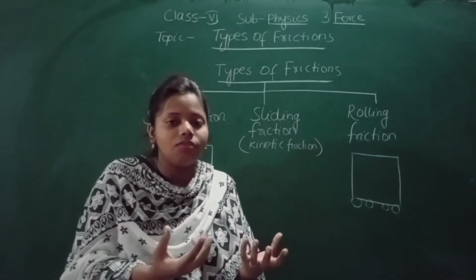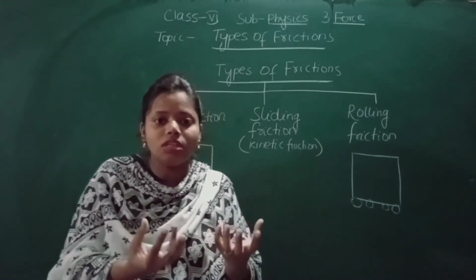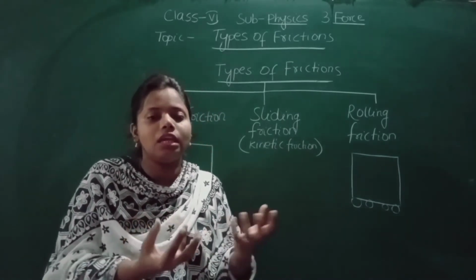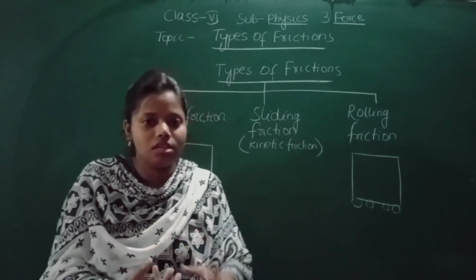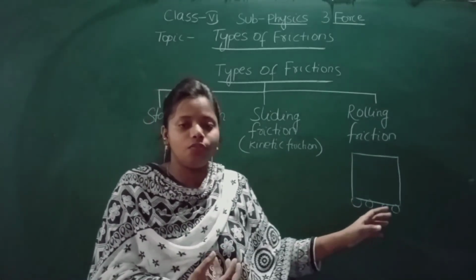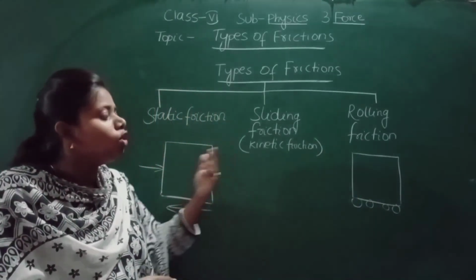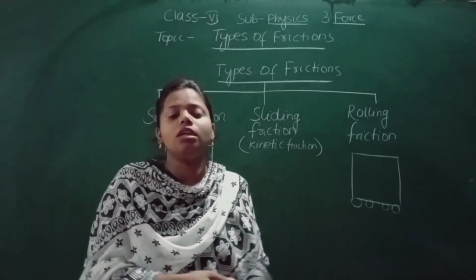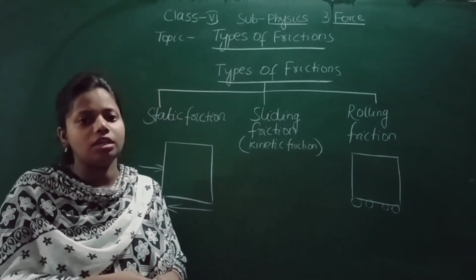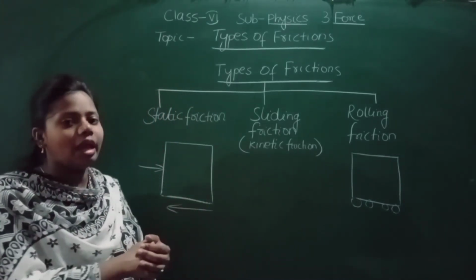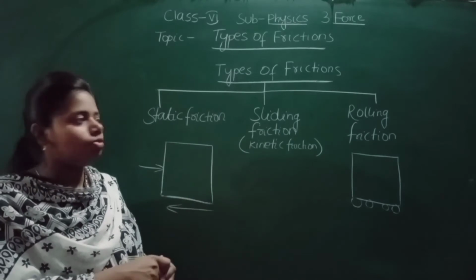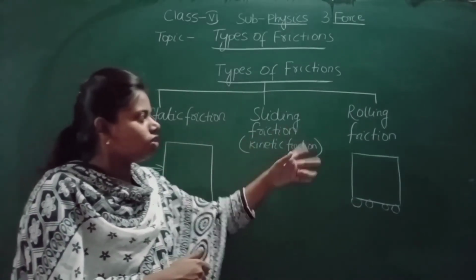Whichever objects have wheels, it helps them to roll and it is very easy. So in this washing machine, if wheels would be there, then it would have become very easy to move. And that is what? Rolling friction. So let me recap one more time about these three types of friction: static friction, sliding friction, rolling friction.